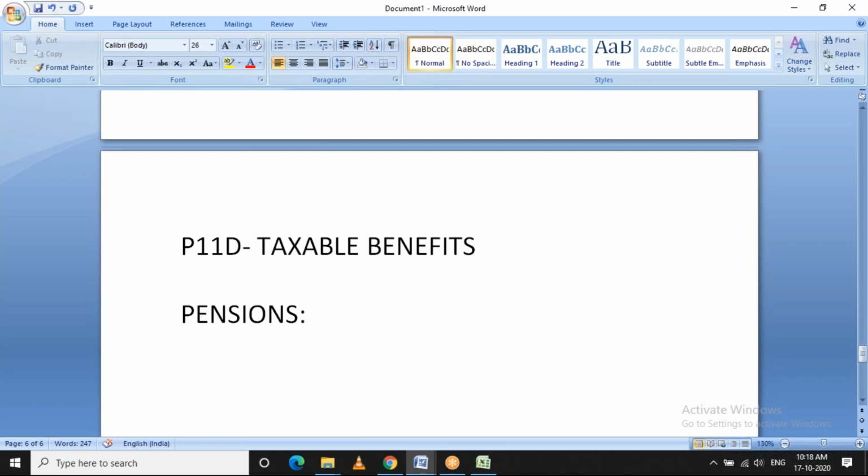For example, if the employee's age is between 22 and 65, where 65 is the state pension age, and the employee is earning more than 10,000 pounds in a year, then by default, this employee should be auto-enrolled to a qualified pension scheme. The contributions should be deducted and made towards those pensions, irrespective of the employee's willingness. Okay, so they have to do it.